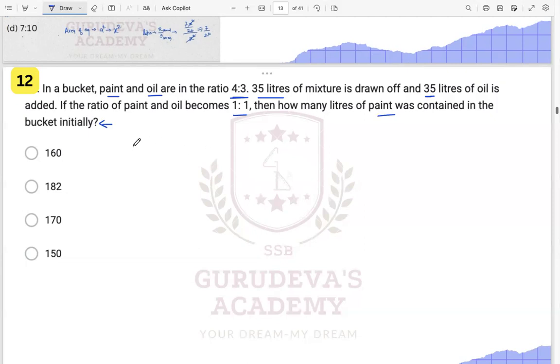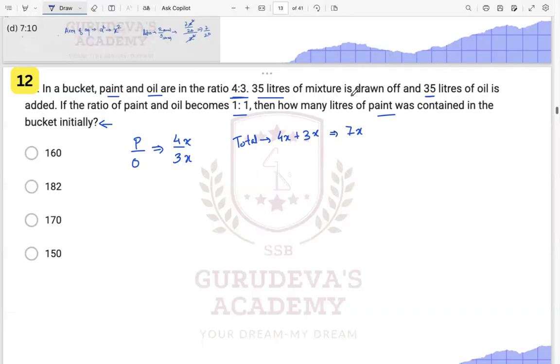Initially we have paint and oil, right? Paint and oil are in the ratio 4 by 3, that is, they are in some multiples. So can we say that the total is 4x plus 3x, that is 7x, our total mixture. Now they are saying what?